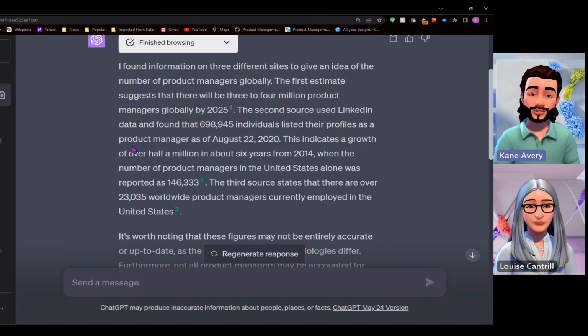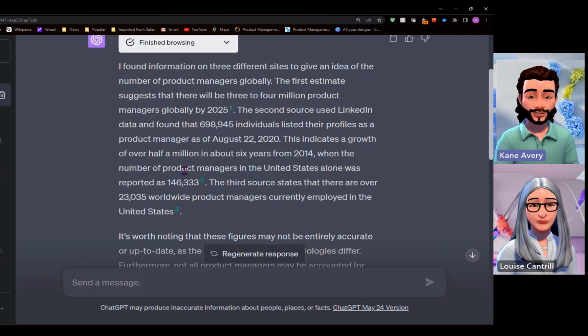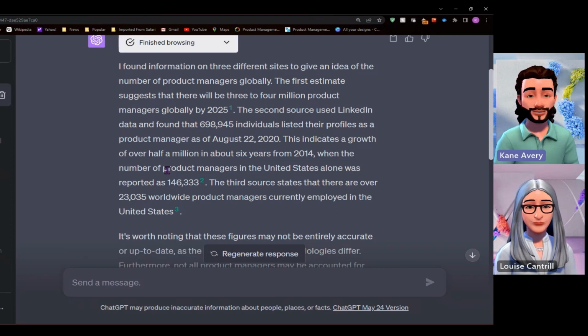The second source was using some LinkedIn data, and it's got a reference to the website there as well, which is theproductmanager.com, that in August 2020, there were 700,000 individuals listed with product manager in their profile on LinkedIn. Again, thinking about that, it's then gone into a bit more detail and gave us the size of the US geographic alone that was reported to be around 146,000.